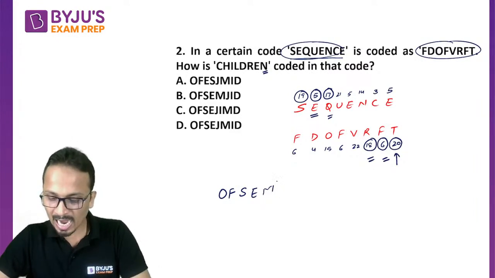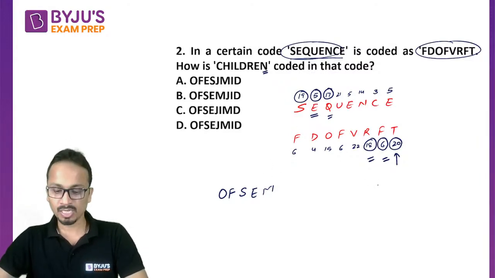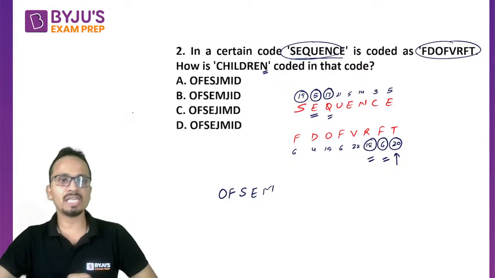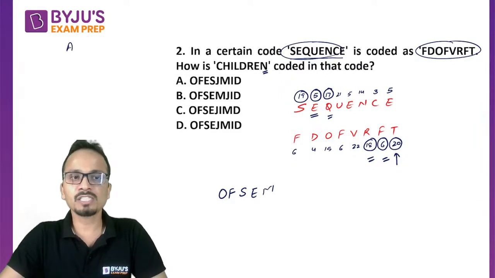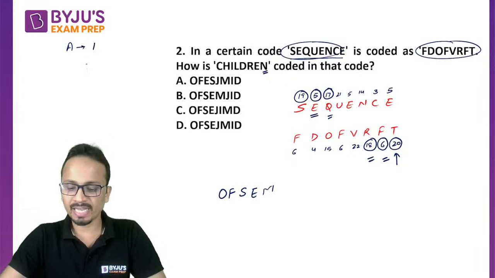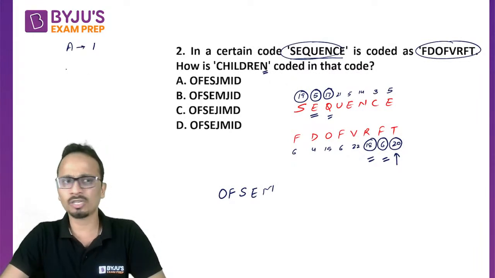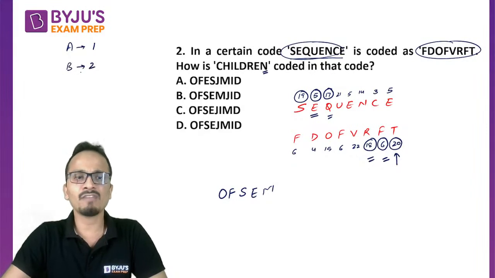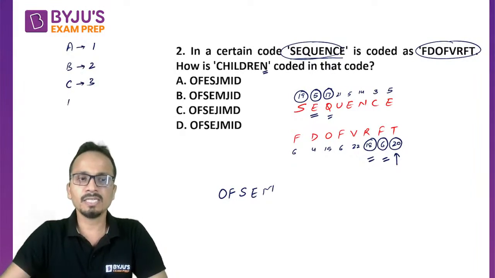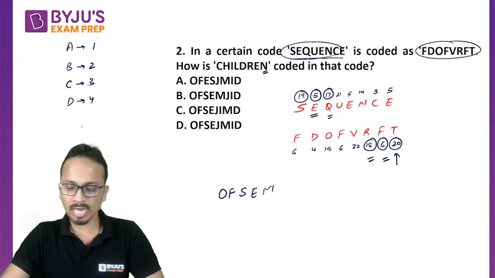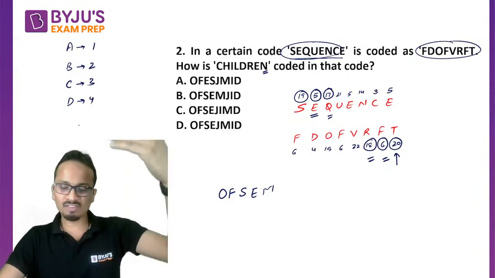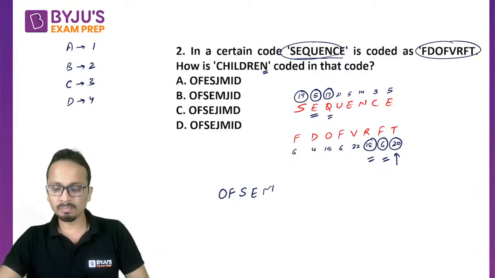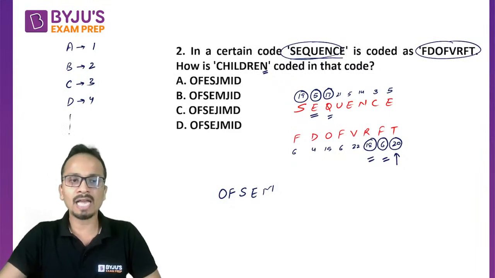Now, Kushagra, you are asking how we have selected these numbers? Give me a few seconds, I'll quickly explain it to you. I'm talking about the number equivalents of these alphabets. A is the first alphabet in the alphabetical order series, B is the second, C is third, D is fourth, and so on. I have given numbers to all these alphabets. So in the alphabetical sequence, A is 1, B is 2, C is 3, D is 4, and so on up till Z, which is 26.